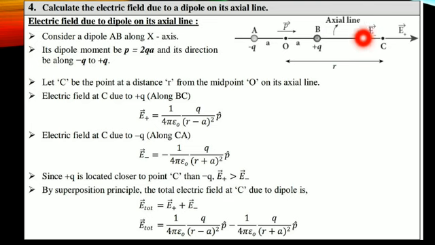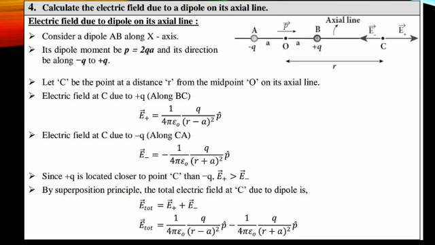Positive charge. Therefore, we have to calculate the field between these two points. How to calculate? The electric field at a point C due to the positive charge is E plus, which is equal to 1 by 4 pi epsilon naught q divided by r square. The total distance from O to C is r, but we have to calculate from the positive charge to this point. Therefore, r minus a, because the distance between the charge and the midpoint of the dipole is a. That's why (r minus a) the whole square, into p cap, right?